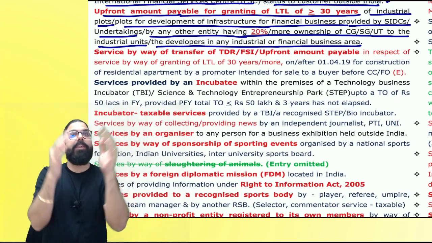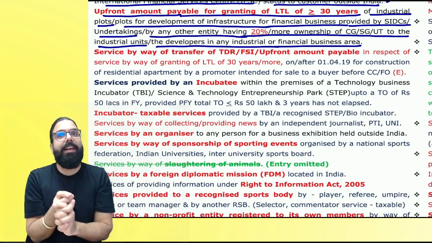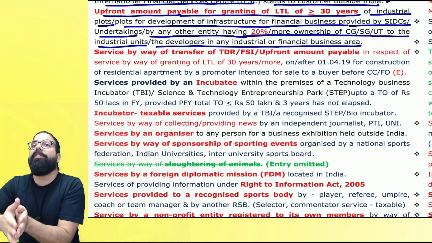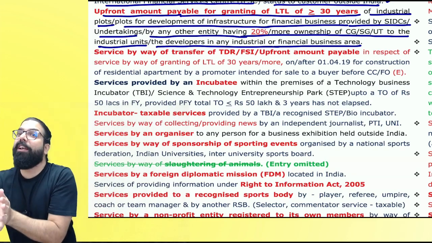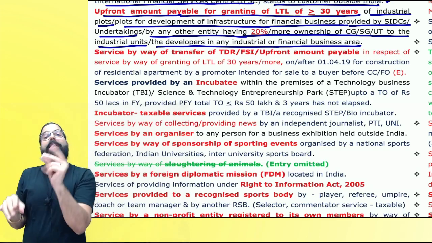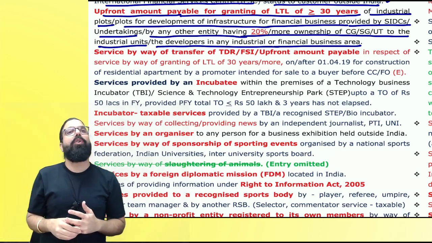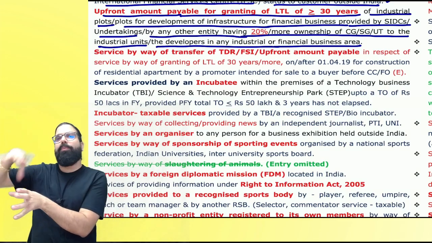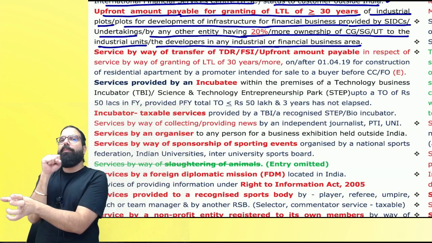Are we clear, everyone? Now listen to me very carefully. Now I went to the SIDC and I told them I want a plot. They told me that if you want the plot just beside the road, it's a preferential location, and I will take preferential location charges also. Now there's a circular which came. If there is a preferential location, supposedly two sides are there, one behind, one in front. Which one will you want? You will want the front side.